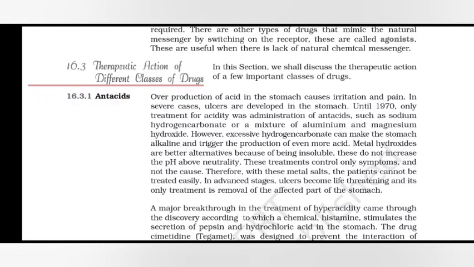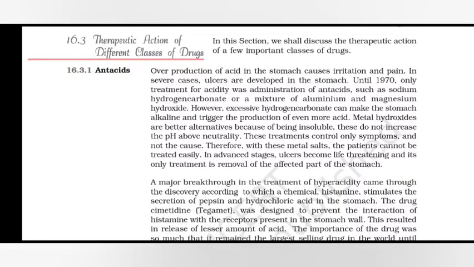Until 1970, the only treatment for acidity was administration of antacids, such as sodium hydrogen carbonate or a mixture of aluminium and magnesium hydroxide. However, excessive hydrogen carbonate can make the stomach alkaline and trigger the production of even more acid. Metal hydroxides are better alternatives because of being insoluble. These do not increase the pH above neutrality.